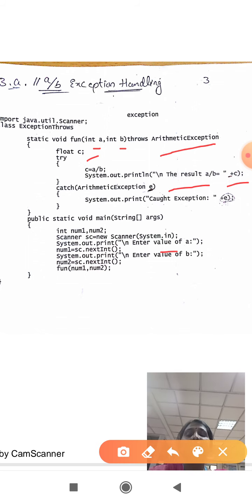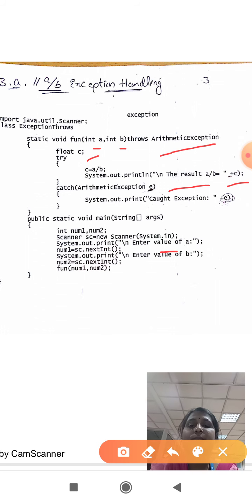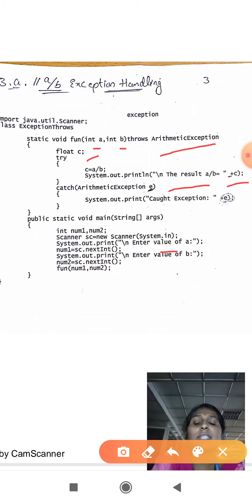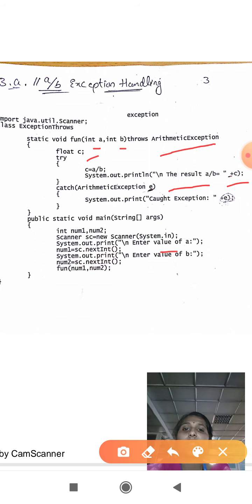Imagine if I have taken a equal to 8 and b equal to 4. 8 by 4, we get 2. So the output is 8 by 4 is equal to 2. Since I store the value of a divided by b, that is 8 divided by 4, which is 2, in a variable called c, I append the resultant value of c, that is 2. And next I have a catch block.